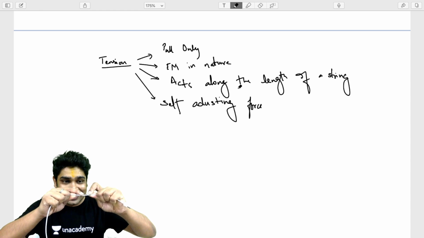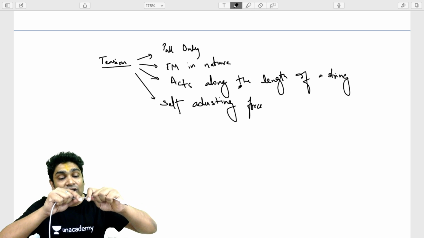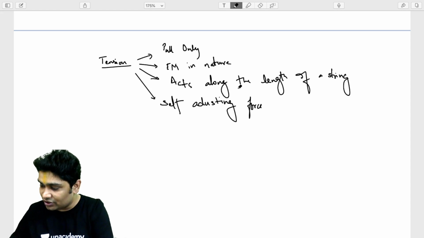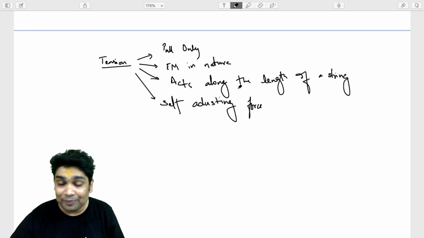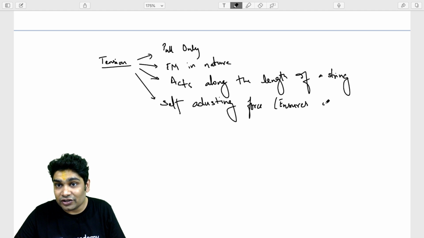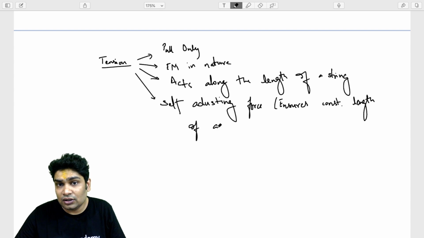Now molecules have a fixed spacing between them. They have a strong attraction. So they are not allowing the other molecules to run away. They are pulling them back. Similarly, every part of a string starts pulling every other part of the string to stop it from going away. So it is a self-adjusting force that ensures constant length of a string. It will take up any value which is required to ensure constant length of a string.